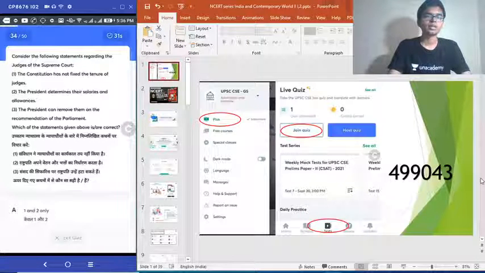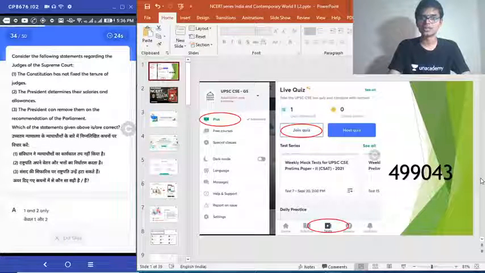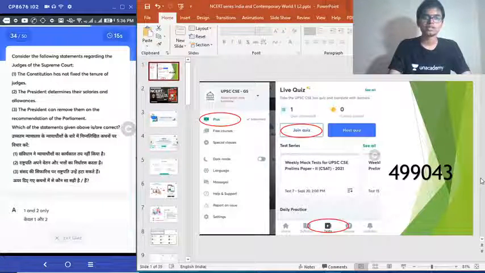Question 34. Consider the following statements regarding judges of the Supreme Court. 1. Constitution has not fixed the tenure of the judges. 2. President determines their salaries and allowances. 3. President can remove them on the recommendation of the Parliament. Choose the correct answer.